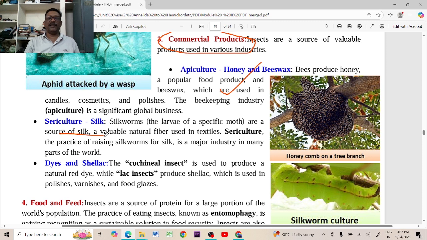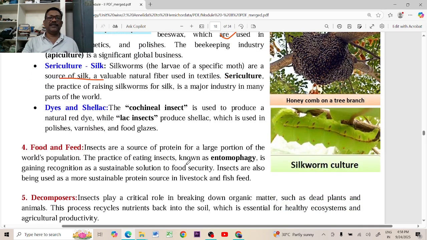And sericulture: Bombyx mori and the Tassar silkworm are both involved in the preparation of silk thread, which is mostly used in silk industries or textiles. Not only in textiles, nowadays sophisticated biomaterials are prepared from the thread produced by the Tassar and Bombyx mori silkworms, and dyes and shellac also.